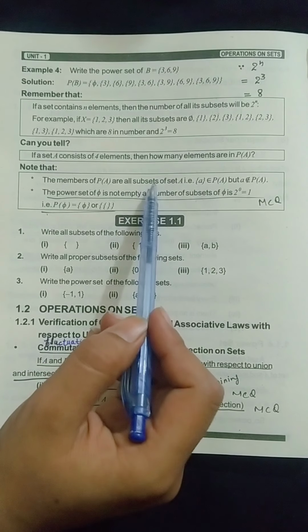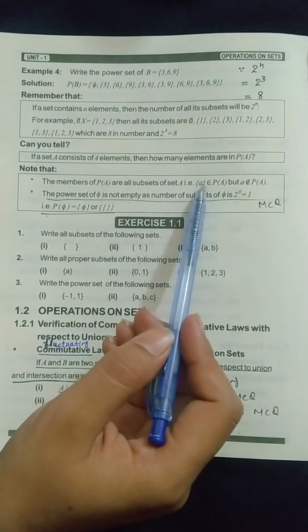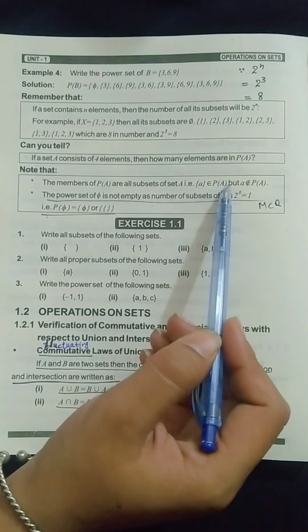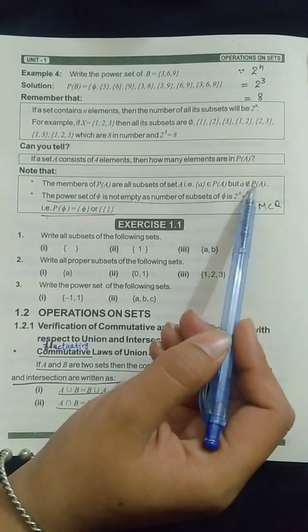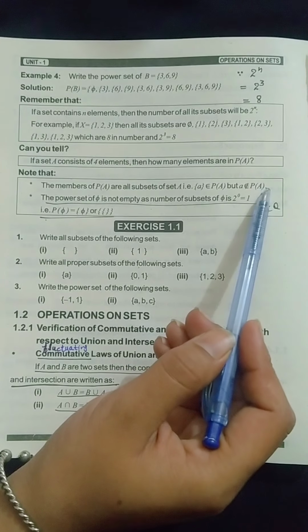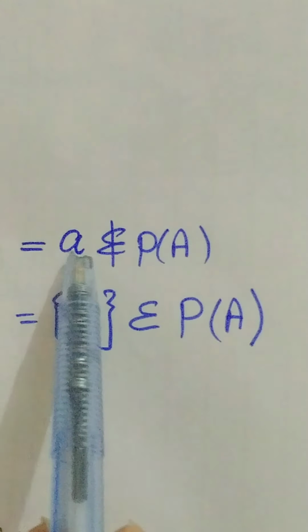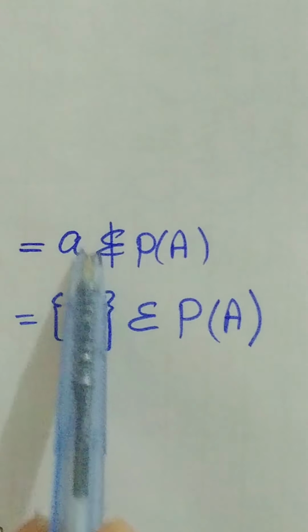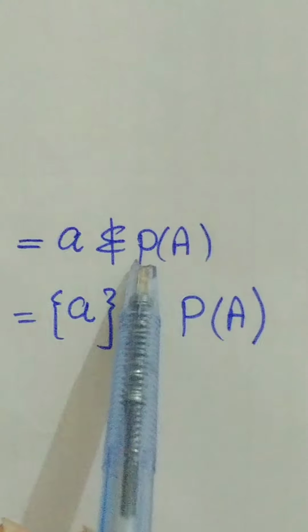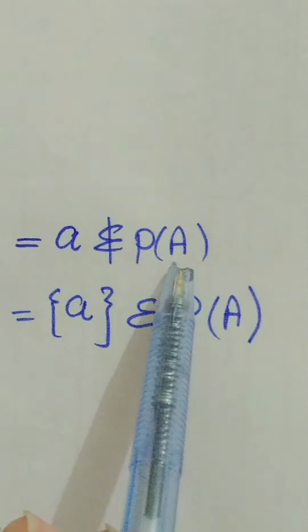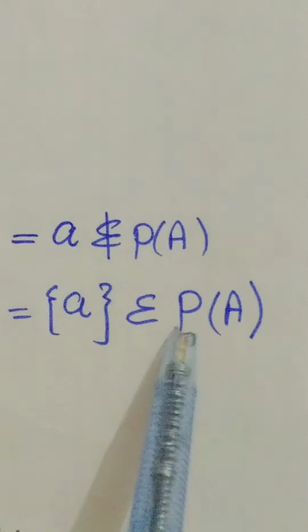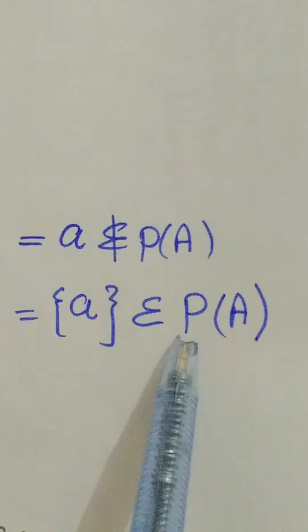Next we have some important information: the members of the power set of A are all subsets of set A. For example, {a} is an element of the power set of A, but a is not an element of the power set of A. It means that when a is written without curly brackets it does not belong to the power set of A, and when it is written in brackets it is an element of the power set of A.